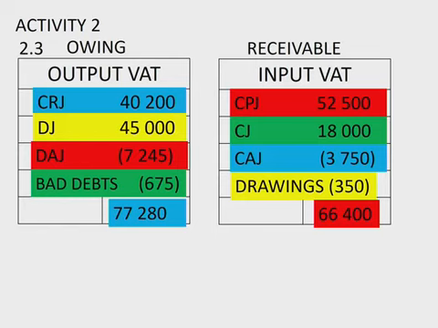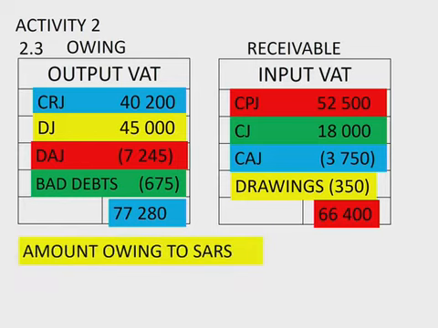But the first figure we need to calculate is the amount owing to SARS. So we have a figure of 8,000 Rand. That will be by information A, where it says that the amount due to SARS, that 8,000 Rand, is the amount owing to SARS at the beginning of the month. Plus, we still owe SARS the 77,280 that we collected on behalf of SARS.